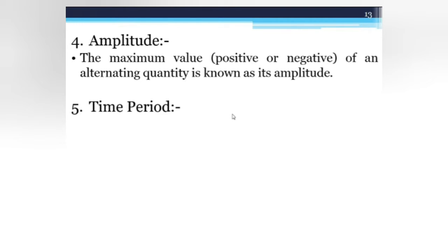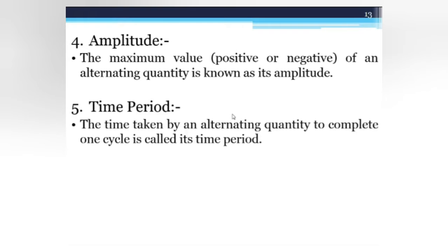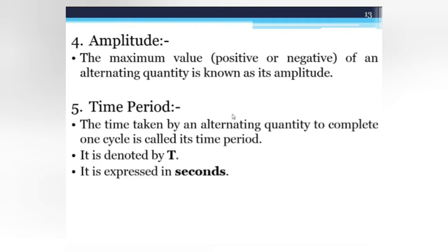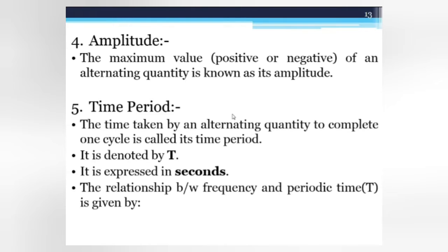Another definition is the time period. The time taken by an alternating quantity to complete one cycle is called its time period. Normally the time period is denoted by T and the unit of time period is second. So the relation between time period and frequency is T is equal to 1 upon f, where f is the frequency.